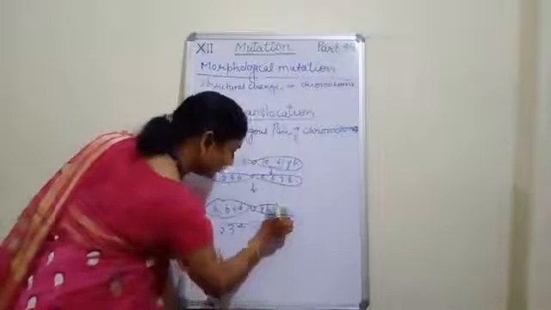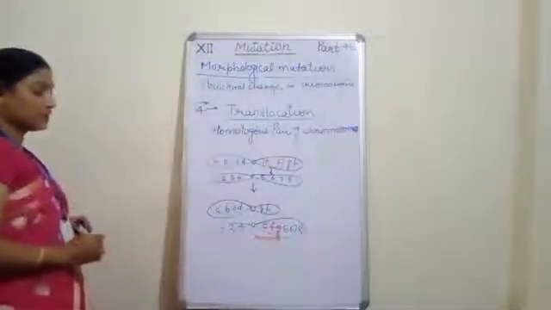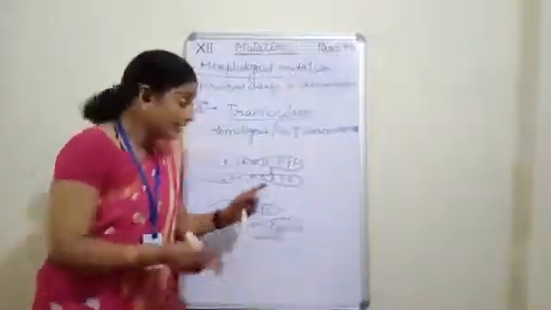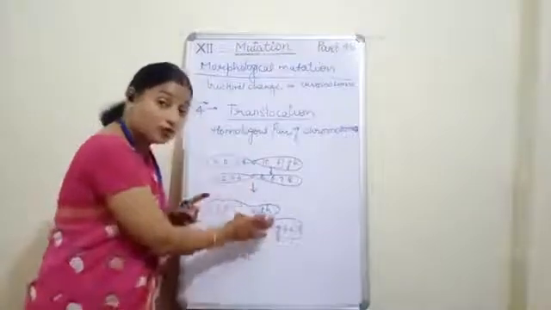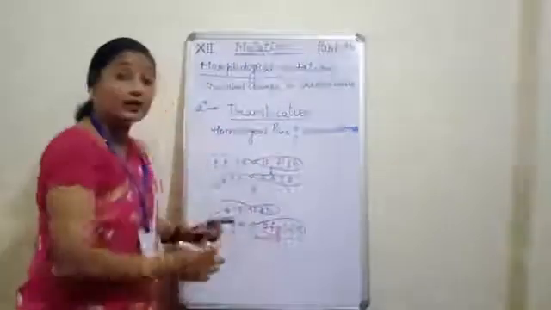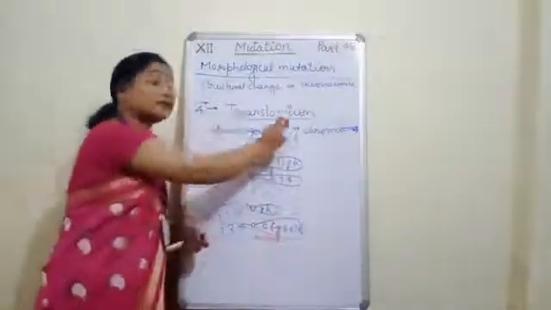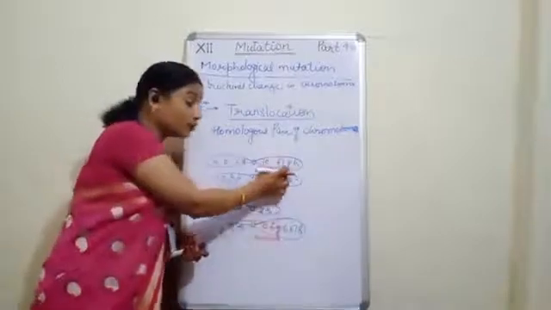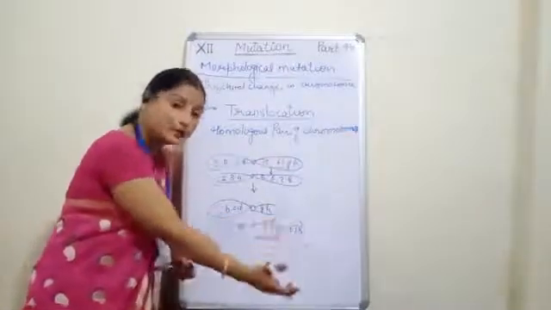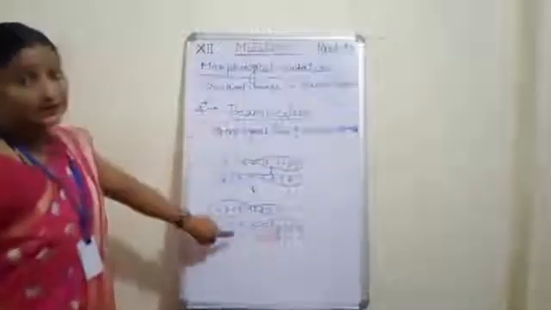This is called translocation. Here the gene has not been deleted, but it has been transferred to its homologous pair of chromosome, and that's why it is called translocation, because the gene has been translocated from its original position to the other chromosome of the pair.